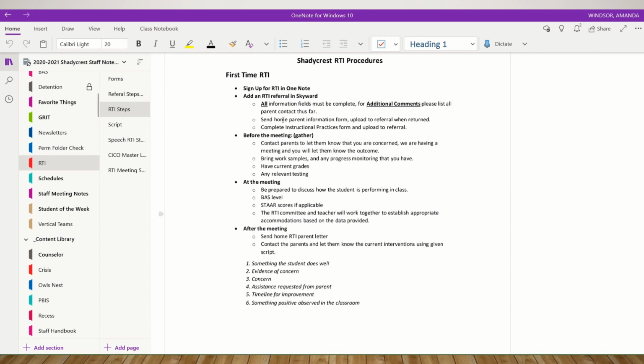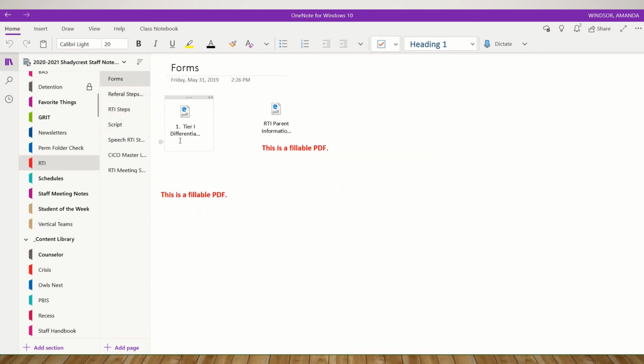After that, you're going to send home the parent information form. And you're also going to complete the instructional practices form. Now, both of those forms are right here in OneNote. Here is the parent information form. It's a fillable PDF. Here is the Tier 1 documentation form.